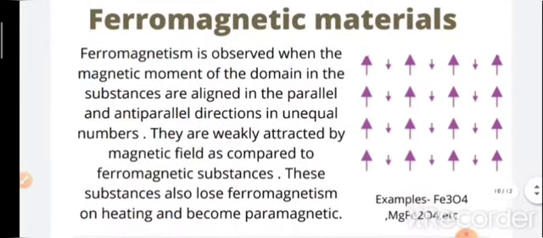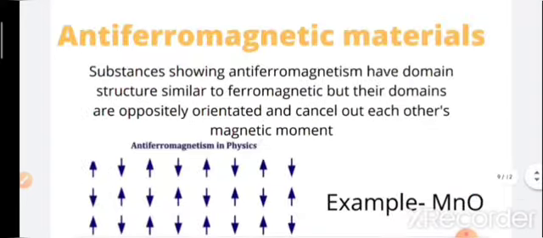So now the next is ferrimagnetic substances. Ferrimagnetism is observed when the magnetic moments of the domains in the substance are aligned in parallel and anti-parallel directions in unequal numbers. They are weakly attracted by the magnetic field as compared to the ferromagnetic substances. These substances lose magnetism on heating and become paramagnetic. So here in ferrimagnetic substances, the orientation is anti-parallel definitely, but in unequal numbers. They are not equally oriented as in antiferromagnetic substances.